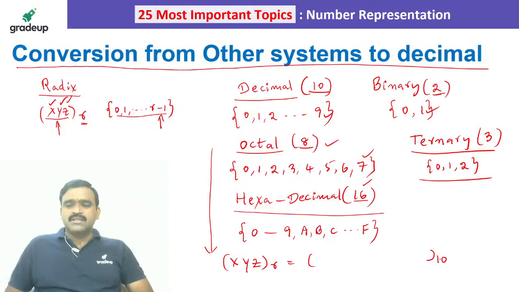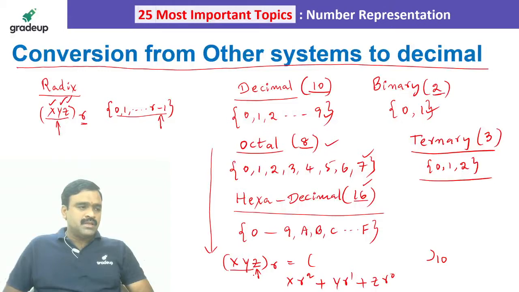Decimal is the base 10 system. So we have to take the weight of that number. The weight of that number is X into R square plus Y into R power 1 plus Z into R power 0. The first position is called the R power 0 position, the second position is the R power 1 position, and the third position is the R power 2 position. Like that we can find a number and give it in decimal form.